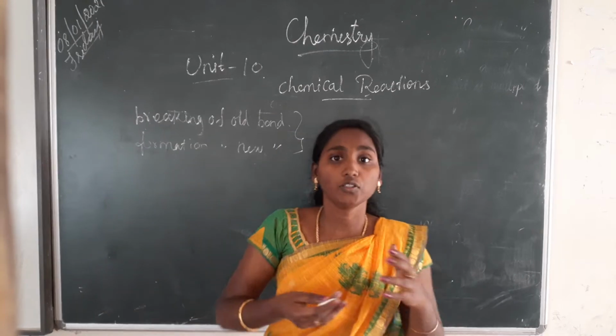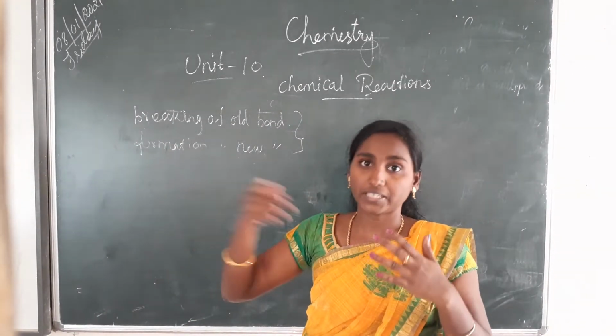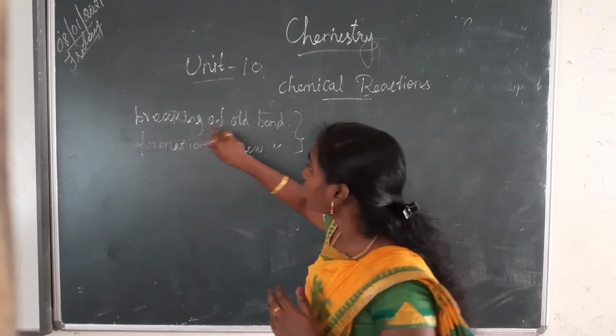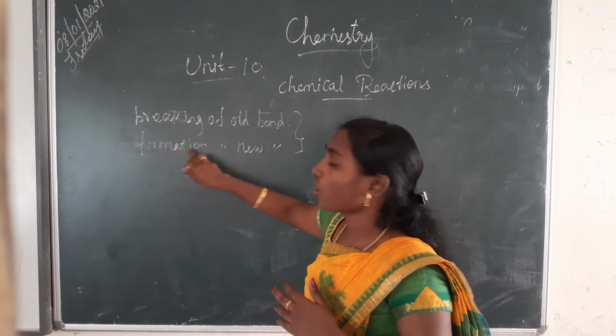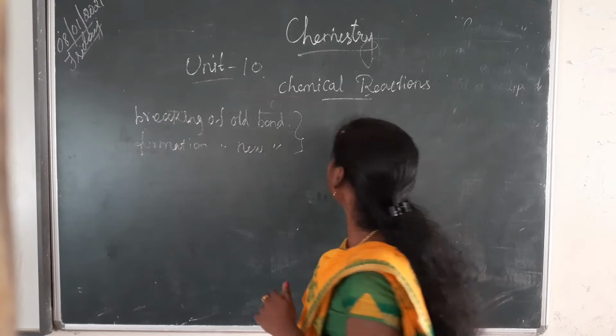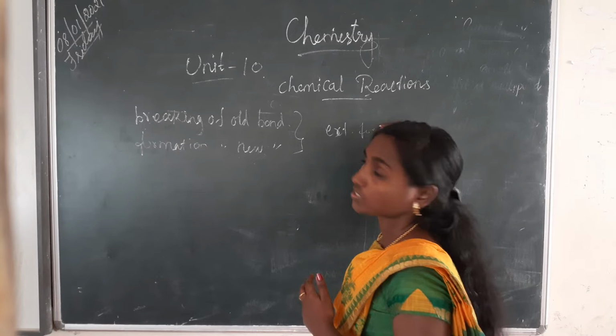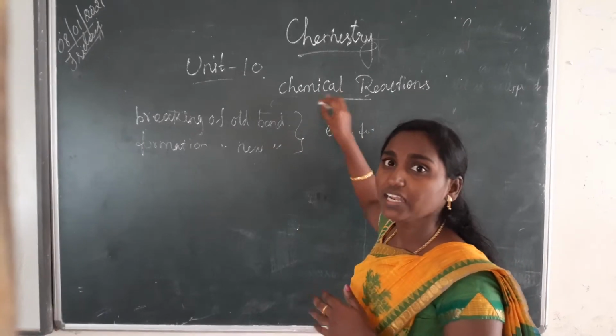That means this will happen due to applying some energy. Breaking of old bonds and formation of new bonds due to any external forces is called a chemical reaction.